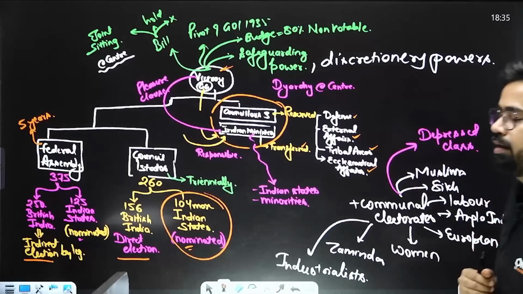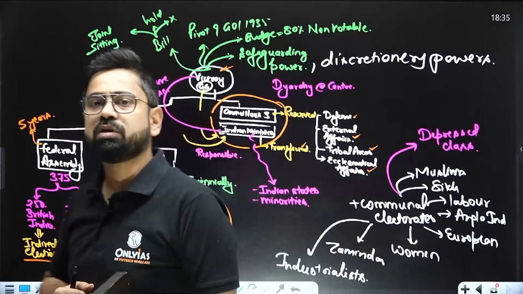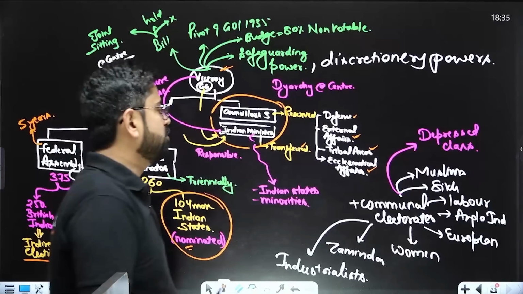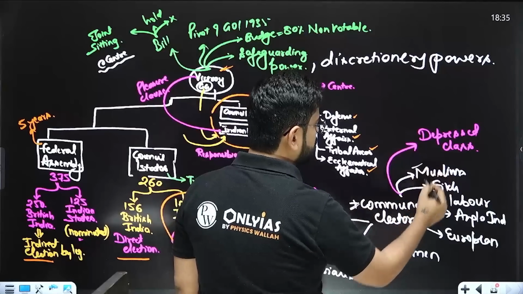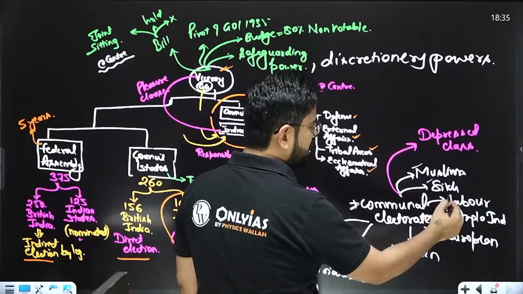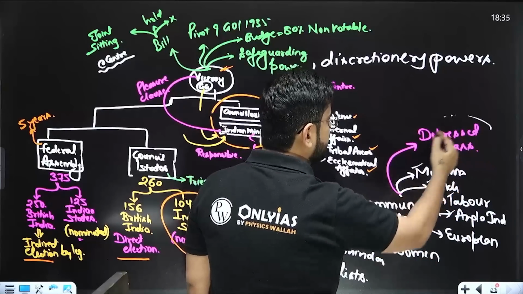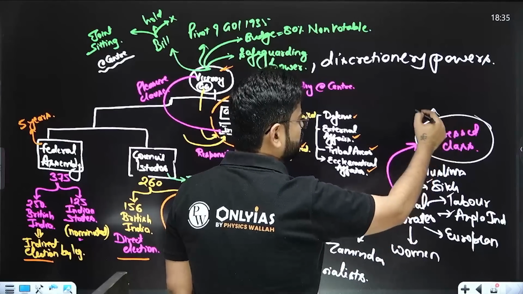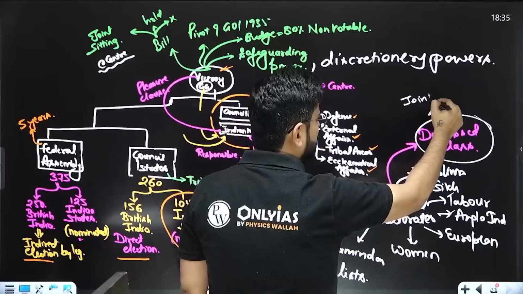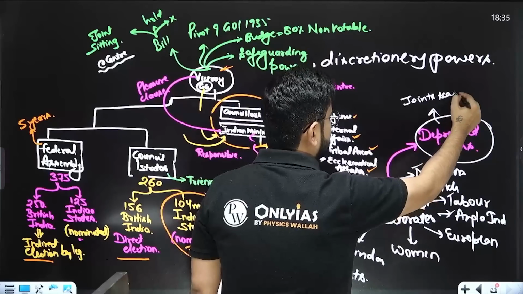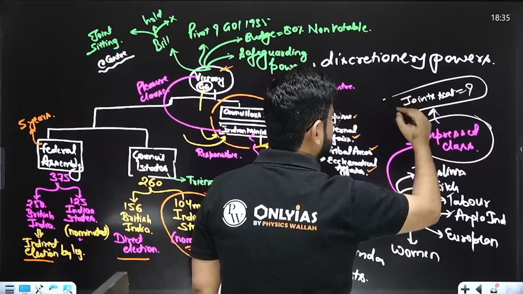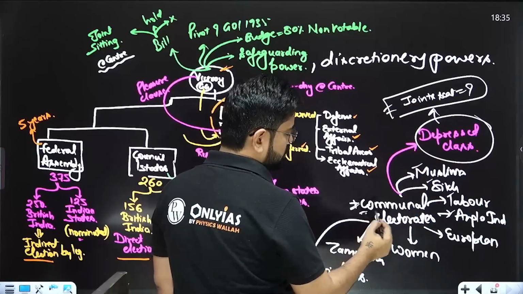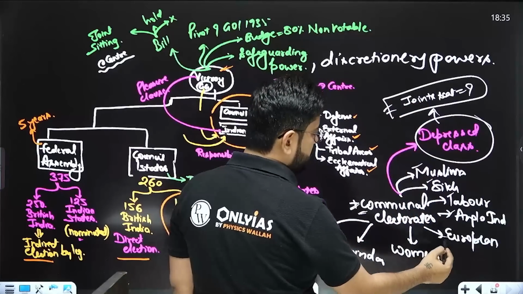Other than that, here also we find reservation. So communal electorates are introduced, and we'll find that Muslims already had the seats. Again, seats for labor, Anglo-Indians, and even depressed classes. Now the same depressed class seats were converted to joint seats because of, let me know in the comment section, why these are joint seats. Right? Chalo, communal electorates. So yeah, Europeans will also have separate seats.